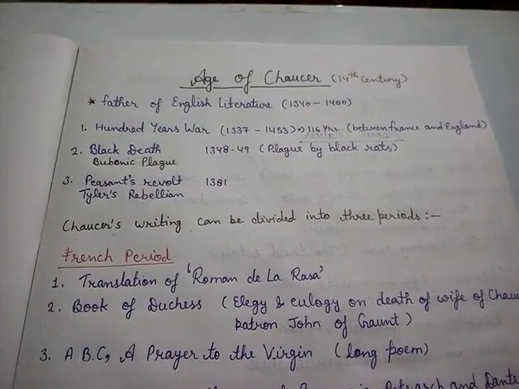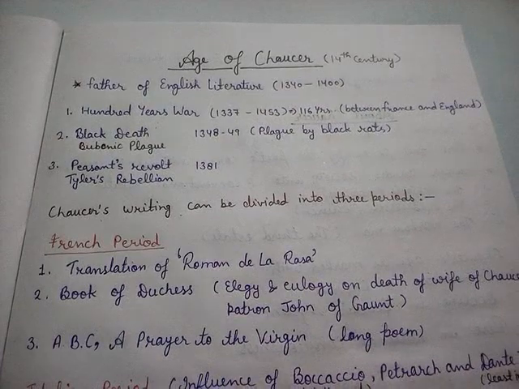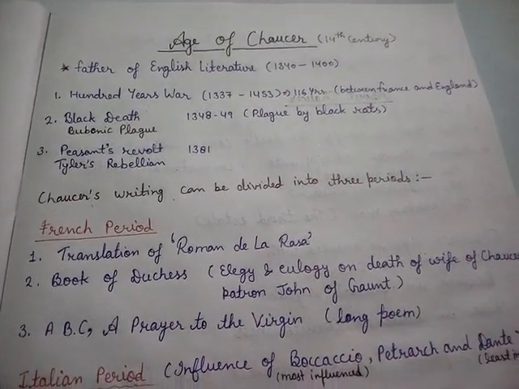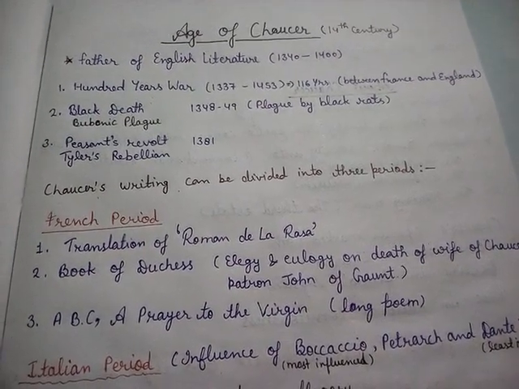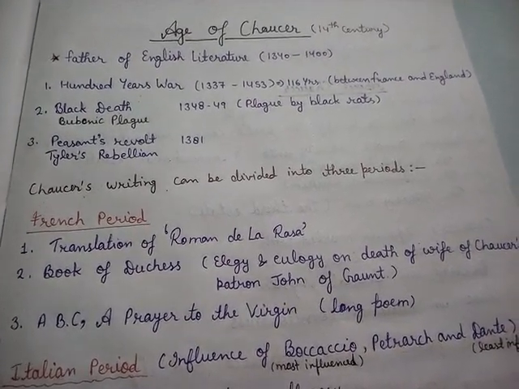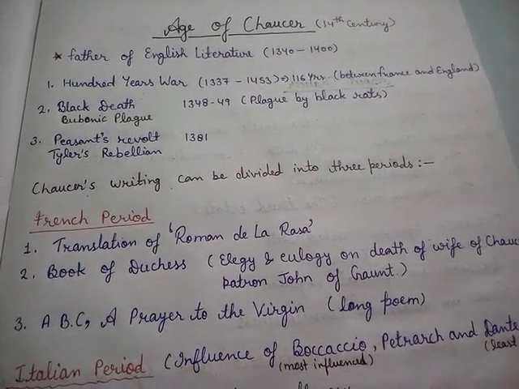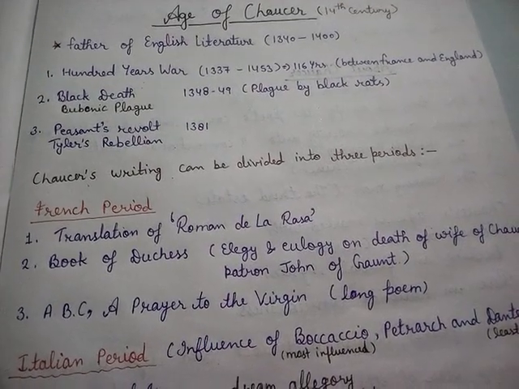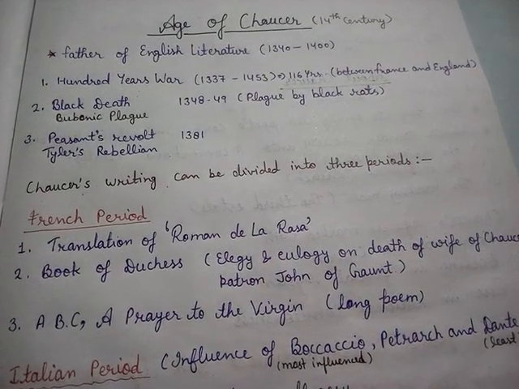Today's topic of my video is the Age of Chaucer, which is the 14th century. So let's start the topic, the Age of Chaucer. The Age of Chaucer was the 14th century. Chaucer was born in 1343 and he died in 1400. So the period between 1343 and 1400 is called the Age of Chaucer. Chaucer is called the father of English literature.